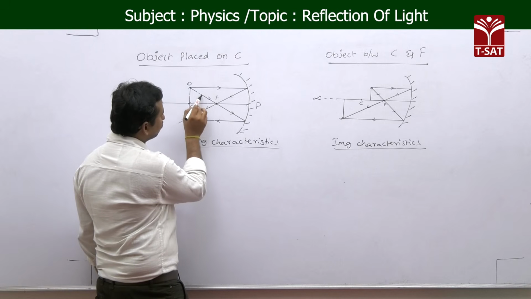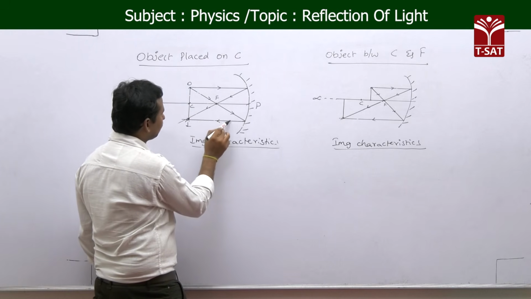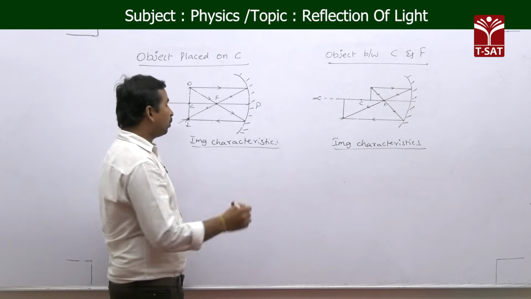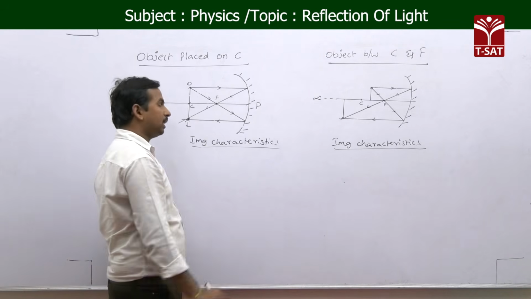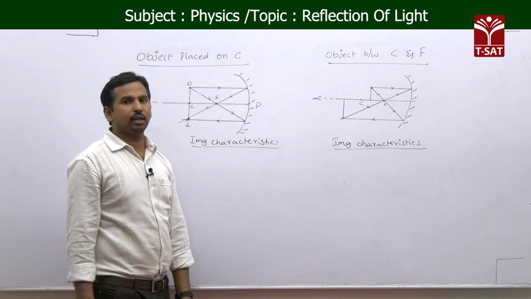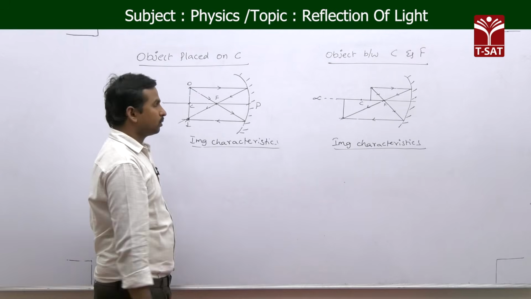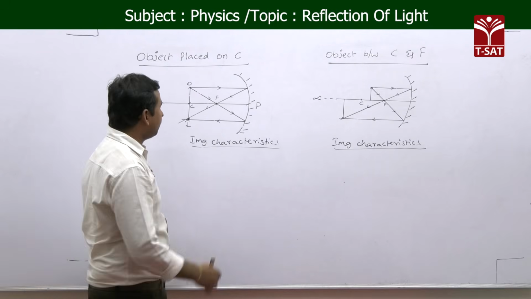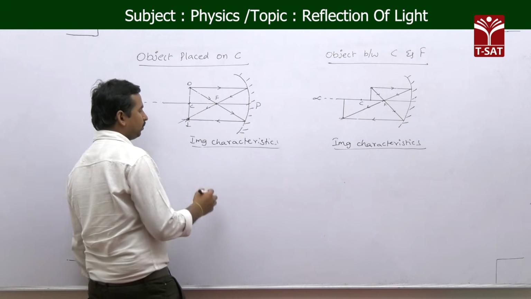As the light ray passes through the principal focus, after reflection, the light ray is passing parallel to the principal axis, so that both the light rays are meeting exactly again at the center of curvature point here. Which means if the object is placed at the center of curvature, the image is also forming at the center of curvature here.